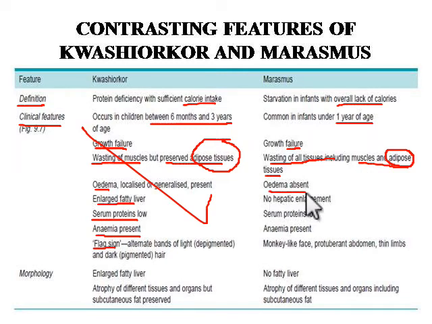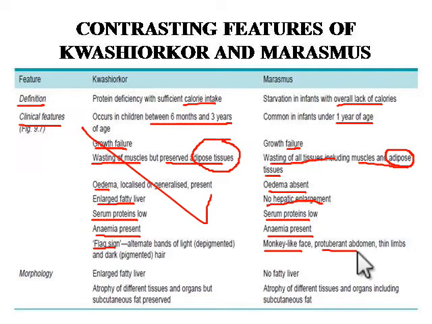Edema is not present in marasmus. As we see in Kwashiorkor disease, there is well-marked edema, whether localized or generalized, but in marasmus we don't find edema. Then there is no hepatic enlargement. In marasmus, we never see any kind of fatty liver or hepatic enlargement as compared to Kwashiorkor disease. The serum protein level is low. Okay. Again, anemia is present.